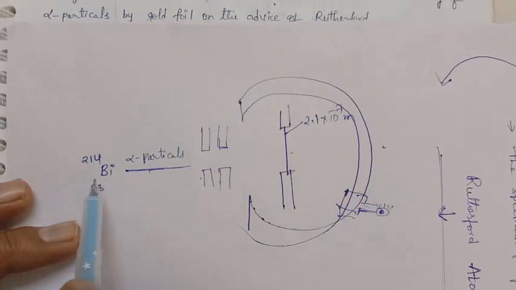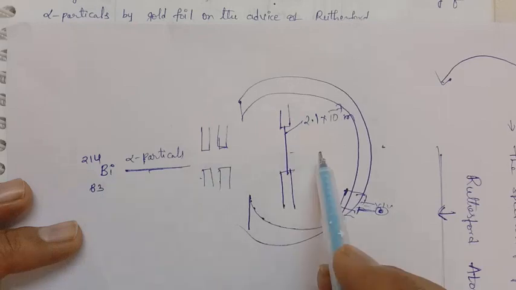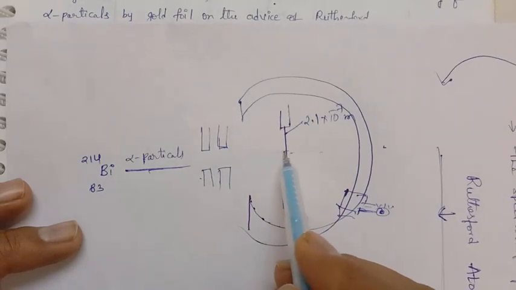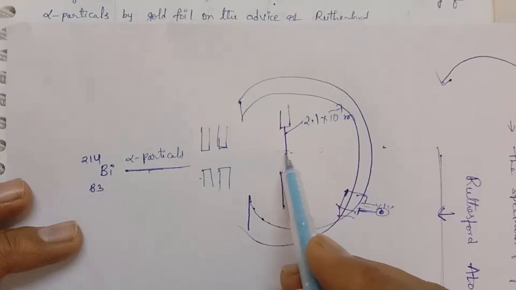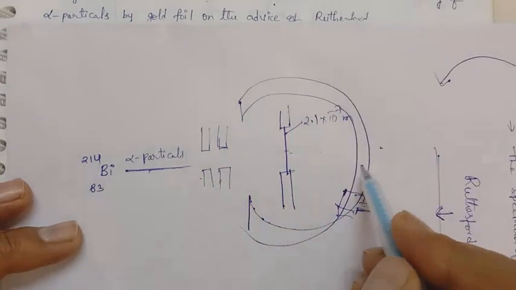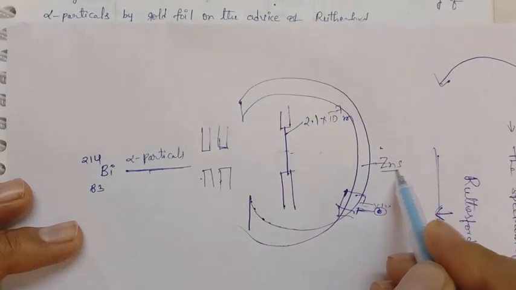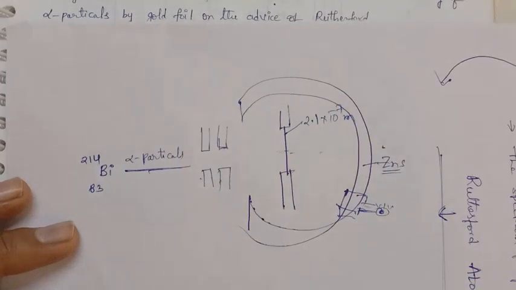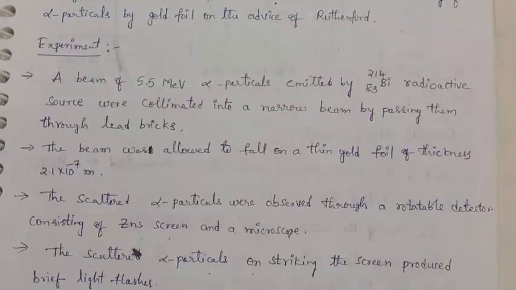If these are all the alpha particles bombarding the target, then what happens will be completely recorded on this zinc sulfide screen. This screen is the zinc sulfide screen. So, that is the experimental setup. In this experimental setup, what they observed, such as how many alpha particles are transmitted, we will go through next.